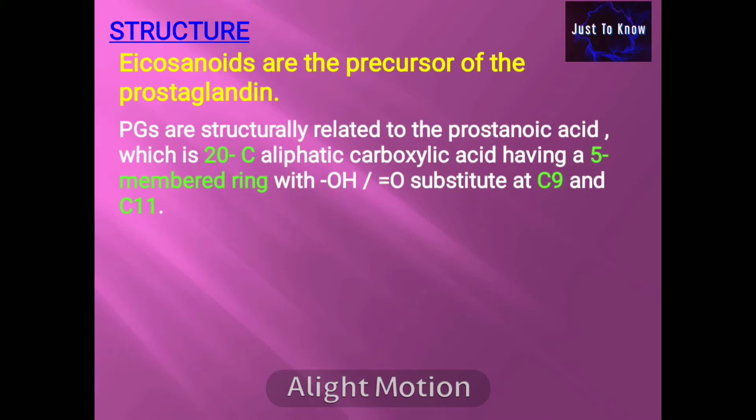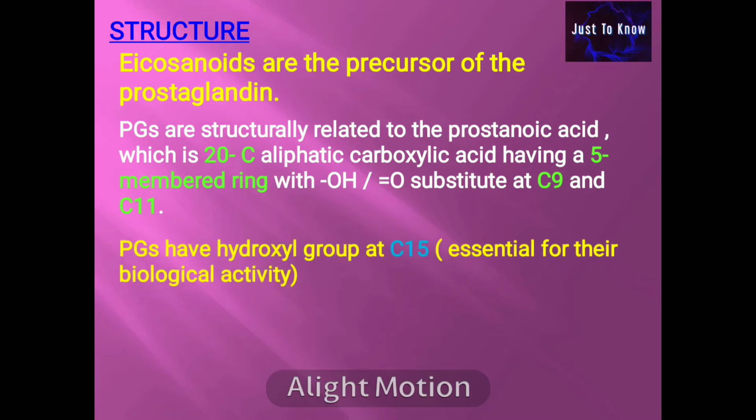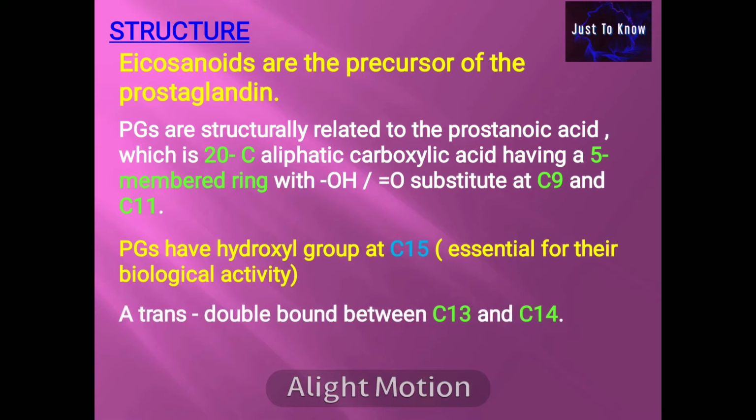Prostaglandins are structurally related to the prostanoic acid, which is a 20-carbon aliphatic carboxylic acid having a 5-membered ring with OH or a double bond O substitution at C9 and C11. All the prostaglandins have a hydroxyl group at C15, which is essential for their biological activity, and a trans double bond between C13 and C14.